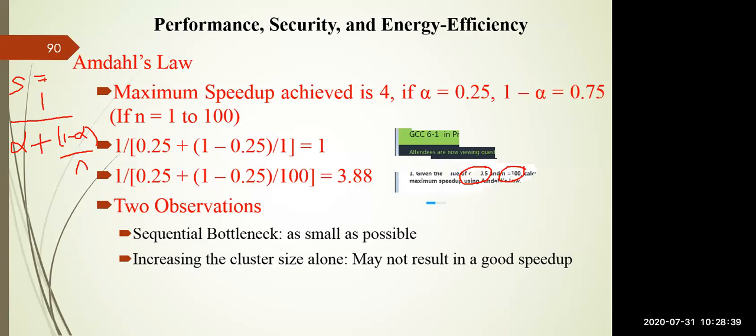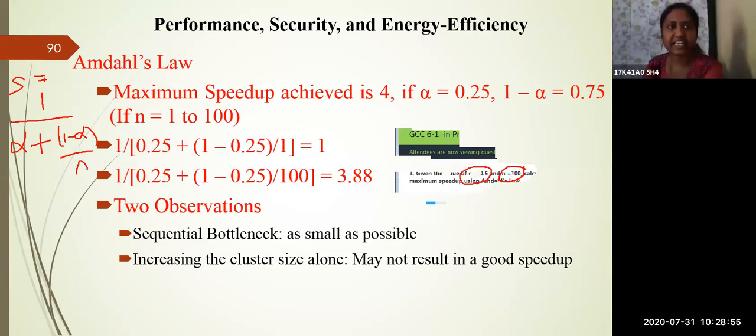Can anybody answer what is the correct answer?